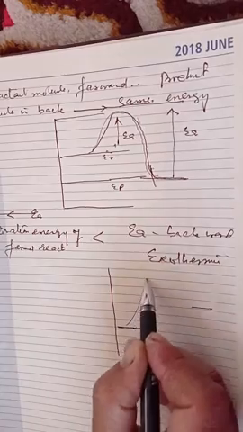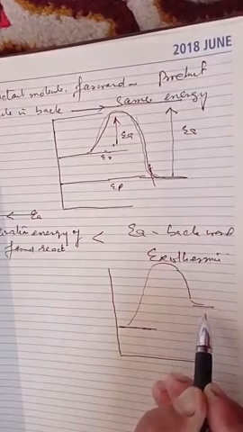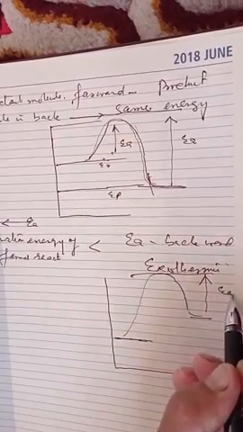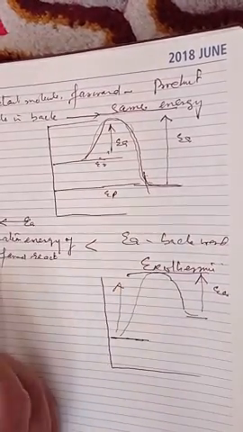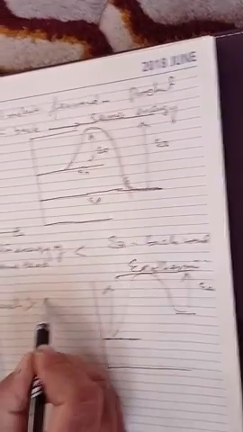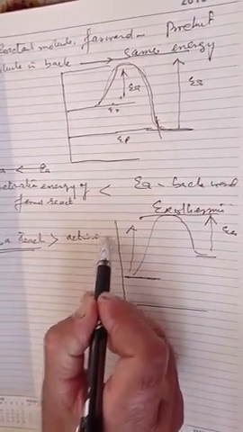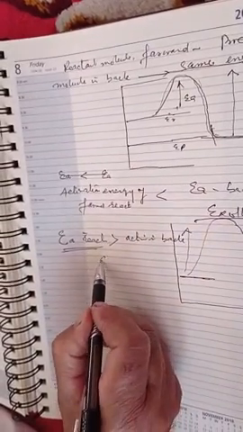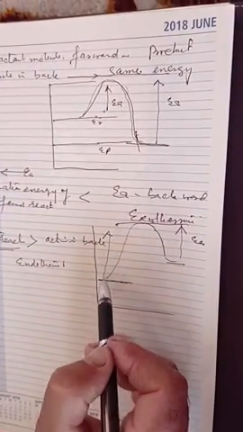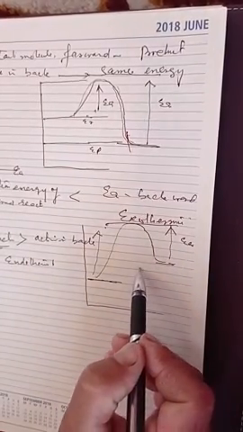Here they absorb energy equal to the activation energy, and so the energy becomes the threshold energy. Now this is the activation energy of the products, and this is the activation energy of the reactants. If the activation energy of the reactants, the activation energy in the forward reaction, is greater than the activation energy in the backward reaction, then it is an endothermic reaction.